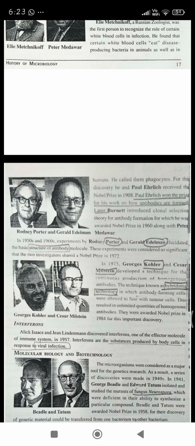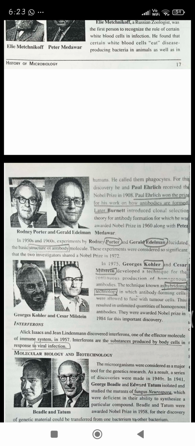Later, Burnet introduced the clonal selection theory for antibody formation, for which he was awarded the Nobel Prize in 1960 along with Peter Medawar. So these two persons in 1960 discovered how clonal selection works in the theory of antibody formation.